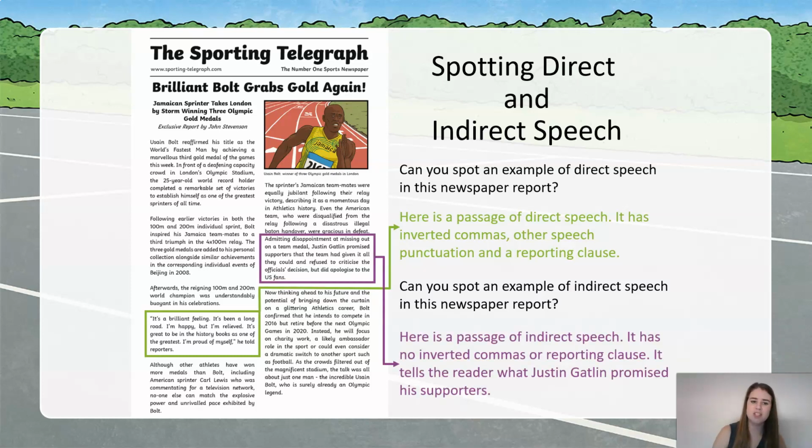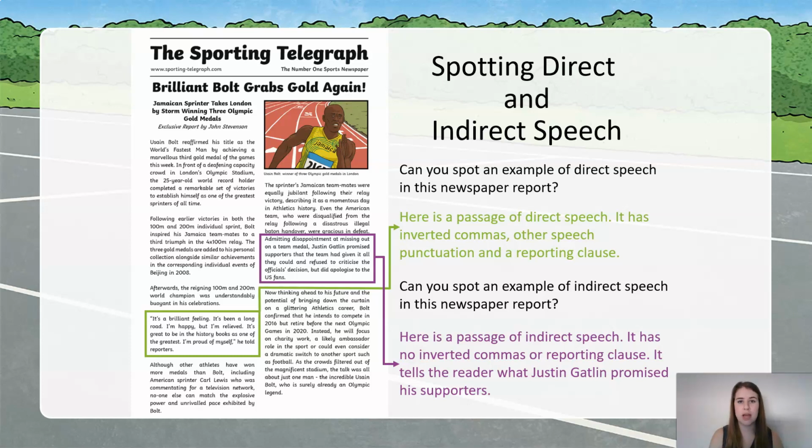Okay, well done if you found it. It's just here. Admitting disappointment at missing out on the team, Justin Gatlin promised supporters that the team had given it their all. Had that been the other way around, it would have said Justin Gatlin said, "I promise that we've given it our all." So that's an example of reported speech because it tells the reader what Justin Gatlin promised rather than the spoken words he said. Well done if you managed to identify those in your report.